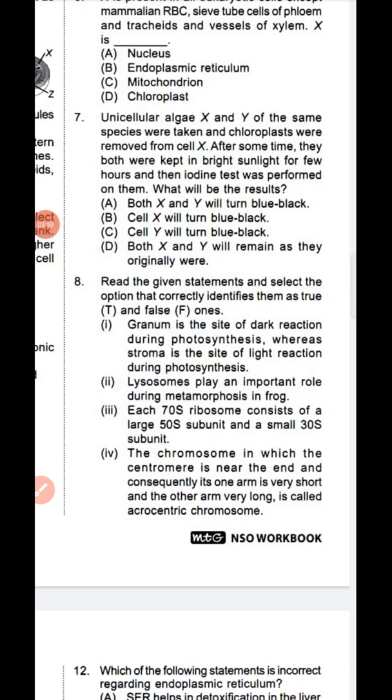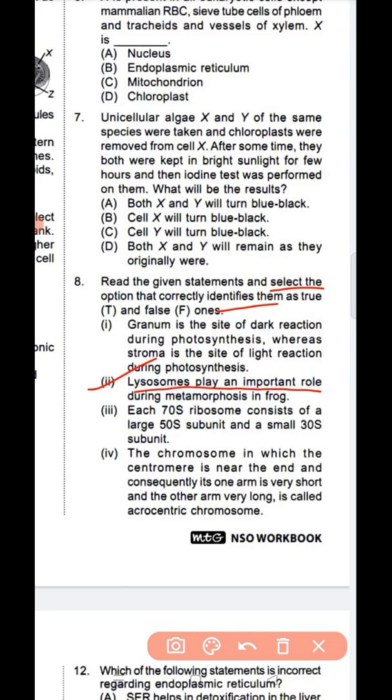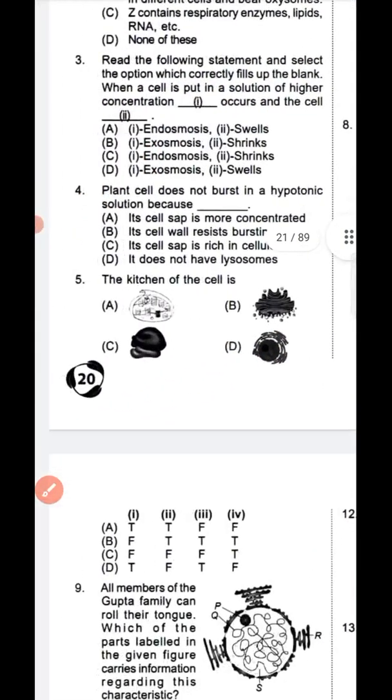Read the given statements and select the option that correctly identifies them as true and false ones. So question number 8, option B is the correct answer. Lysosomes play an important role during metamorphosis in frogs. This is the statement, and we have to identify them as true and false. Now we will see the options.